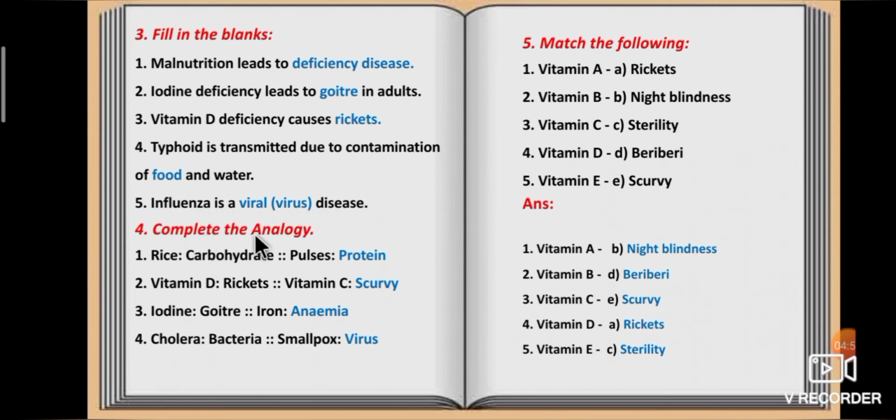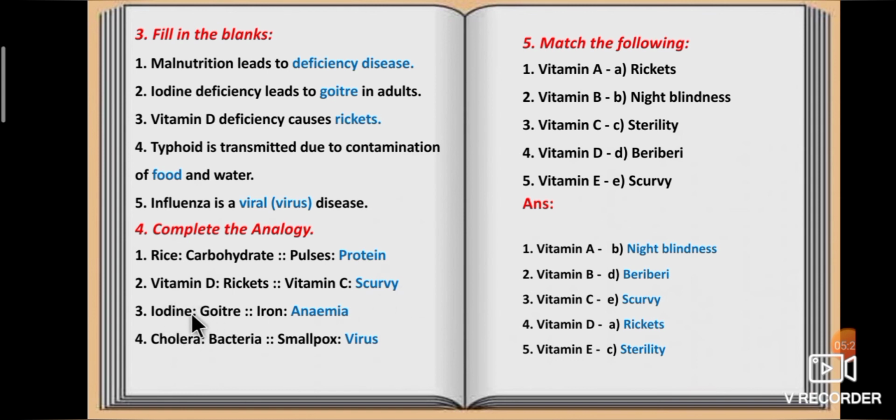Fourth one, complete the analogy. Rice is a source of carbohydrate. Pulses is the source of dash. Pulses are the source of protein. Second one, vitamin D deficiency causes rickets. So vitamin C deficiency causes dash. Vitamin C deficiency causes scurvy.